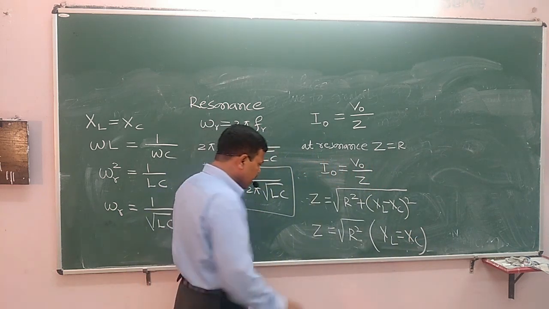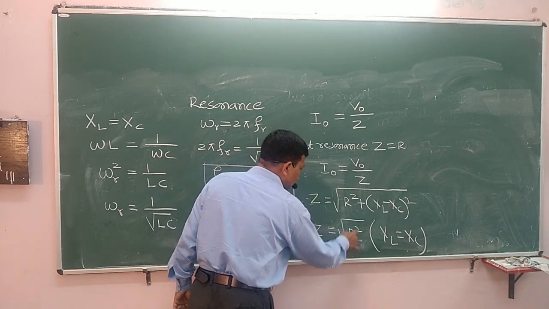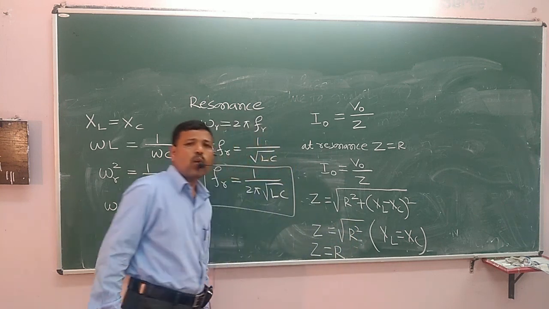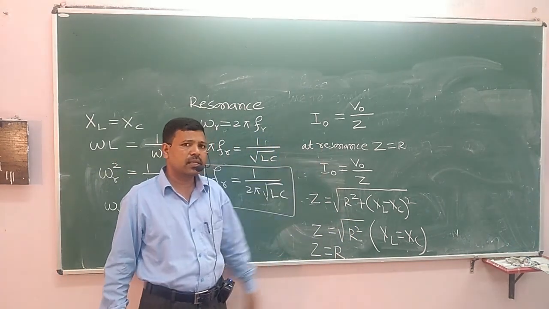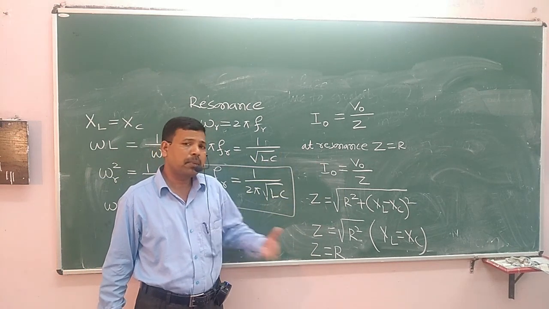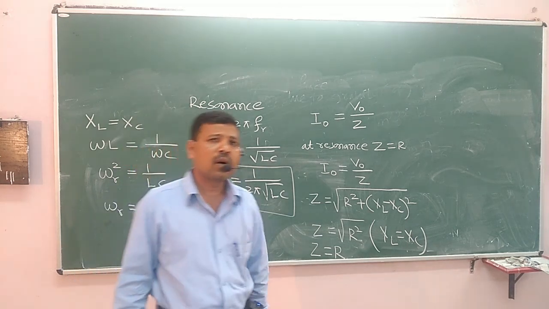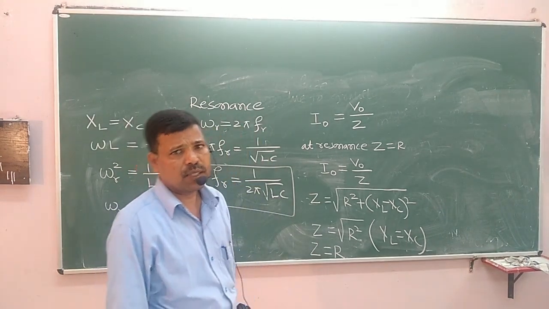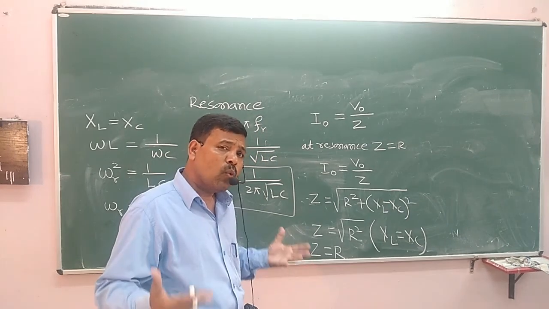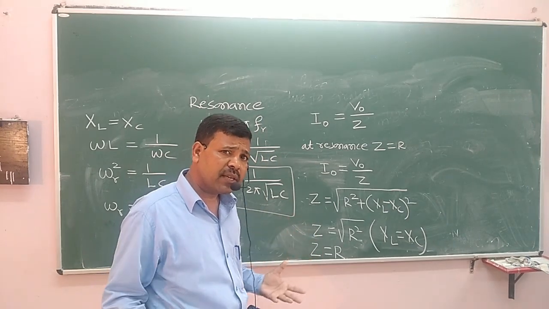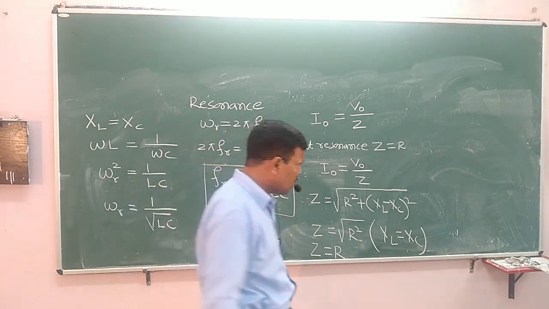Then what do you get at the end? You get Z is equal to R. The square and square root get cancelled. That's how, at resonance, the impedance of the LCR circuit will be equal to the resistance of the circuit. Fine. Then what about the power factor and the phase difference between three voltages?